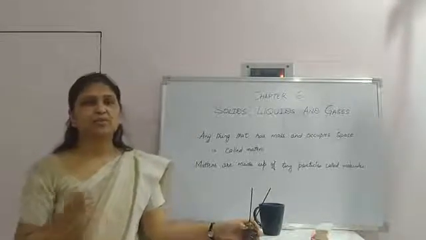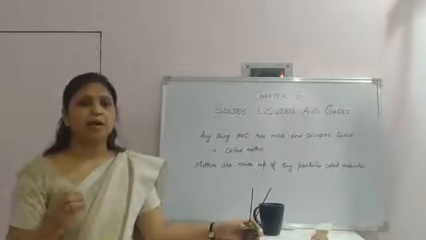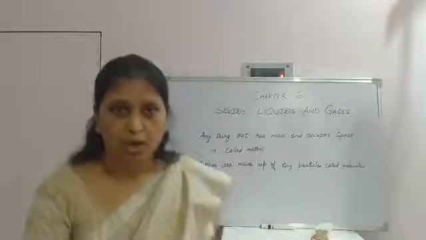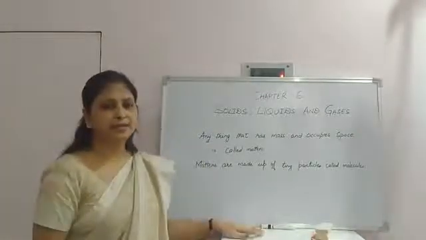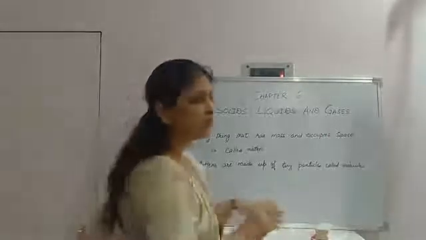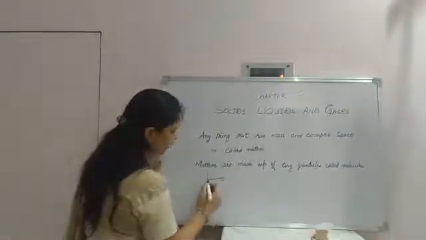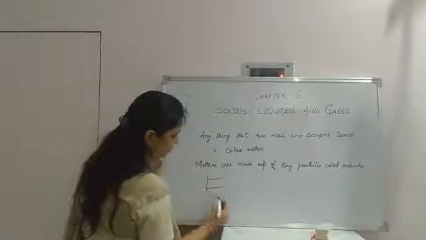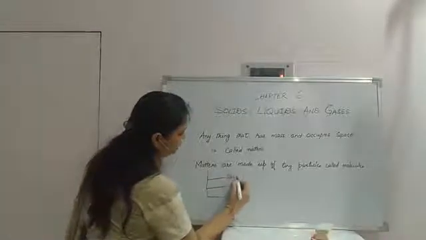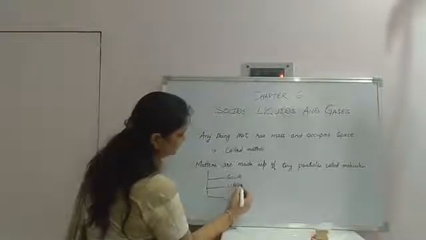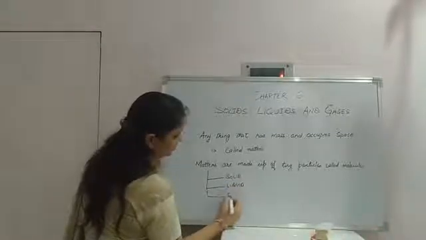On the basis of their arrangement, matter is of three types: solid, liquid and gas.